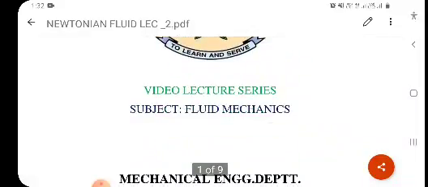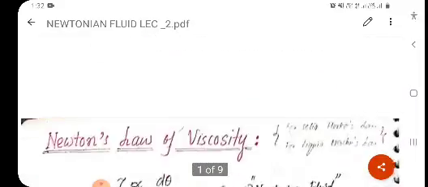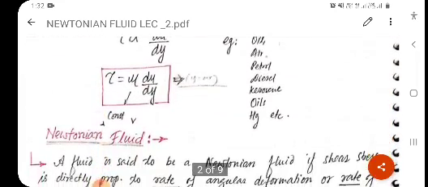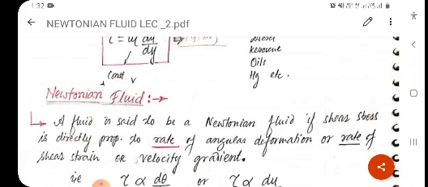So, my topic is Newton's law of viscosity, which is known as Newtonian fluids. There are two types of fluid, Newtonian fluids and non-Newtonian fluids. What is a Newtonian fluid? A Newtonian fluid is a fluid in which shear stress is directly proportional to the rate of angular deformation or velocity gradient. This is the definition of what is called a Newtonian fluid.